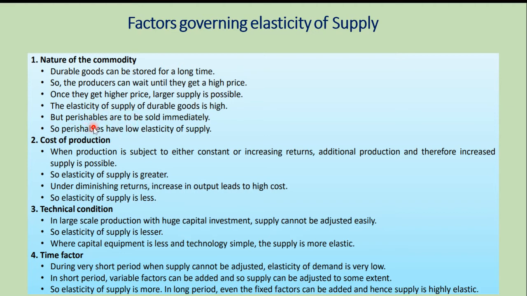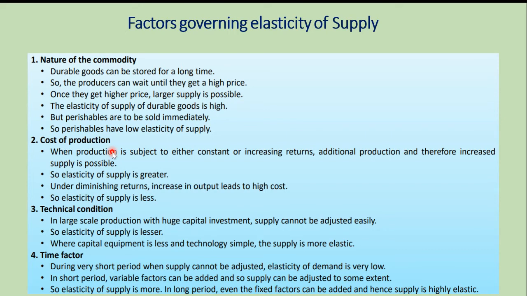perishable goods, perishable means things that spoil easily, we cannot keep them safely and say we will sell tomorrow when the price goes up. For example fish, flowers, okay, all that you cannot store for a very long time and then decide to sell. If I want to sell only when the price goes up, I cannot wait. Durable goods can be stored for a long time, whereas perishable goods have to be sold immediately. So the elasticity of supply for durable goods is high and the elasticity of supply for perishable goods is low.